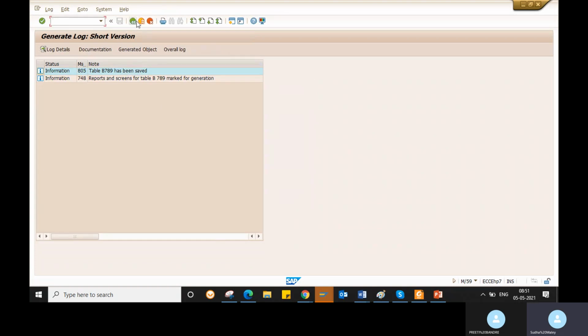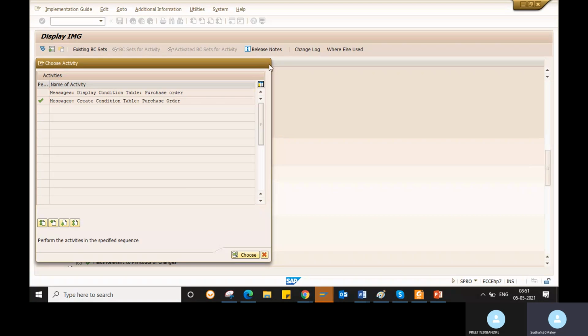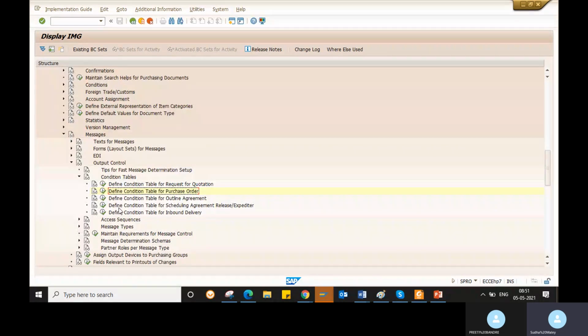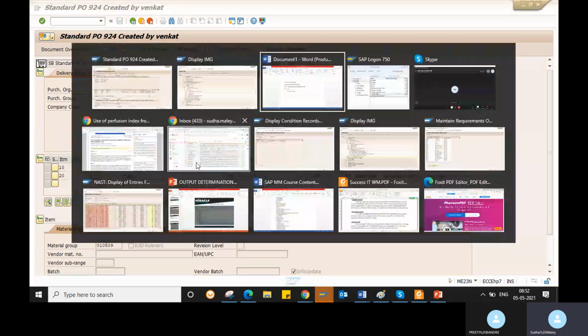Local object means it will not ask you for the transport request, so you cannot move this condition table to the other systems. You would need to create your condition table again. That is the problem. So when you're working on a project, just remember you need to give the package and save, otherwise the transport request will not be generated. Even for any condition table, whether for a different document or for a pricing procedure, you need to give the package. So we created the condition table.